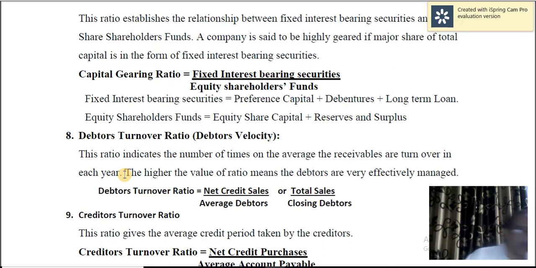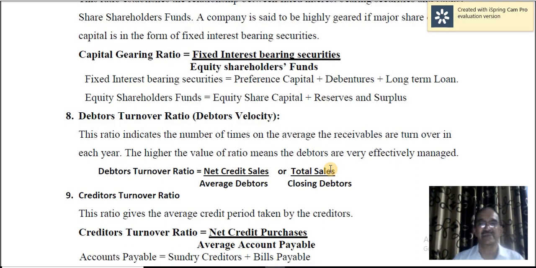The rate at which the debts are converted into cash indicates debtors turnover ratio. If the collection rate is very high, that means the credit collection department is very efficient in collecting the debts. Debtors turnover ratio is equal to net credit sales divided by average debtors.